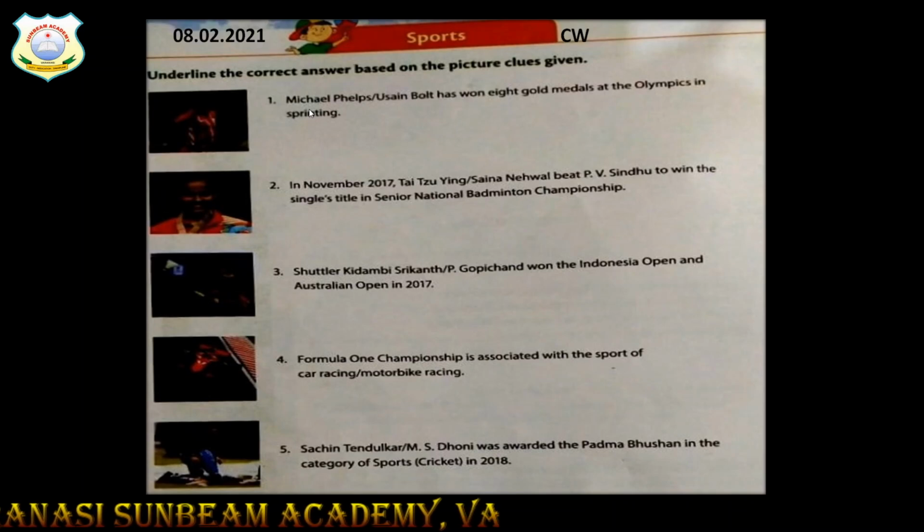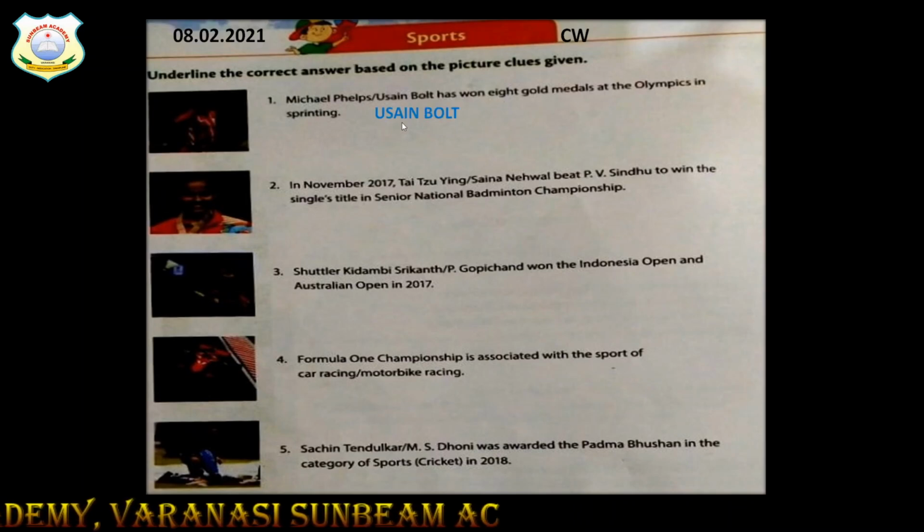This is one of the oldest running competition and has been recorded at the ancient Olympic Games. So, who has won 8 gold medals at the Olympic? Answer is Usain Bolt. Children, underline Usain Bolt.